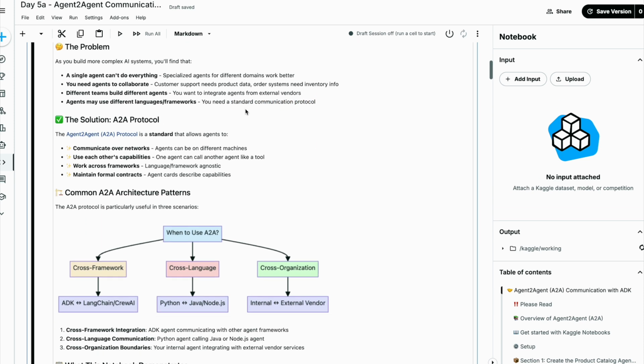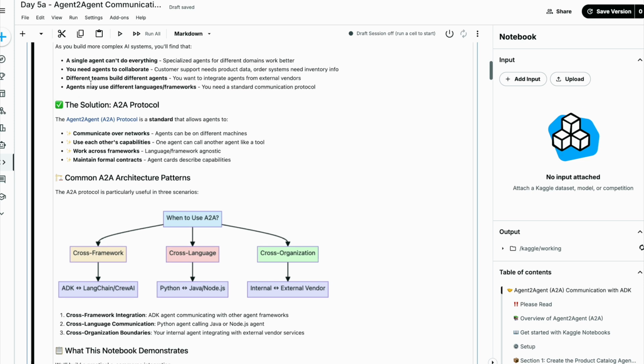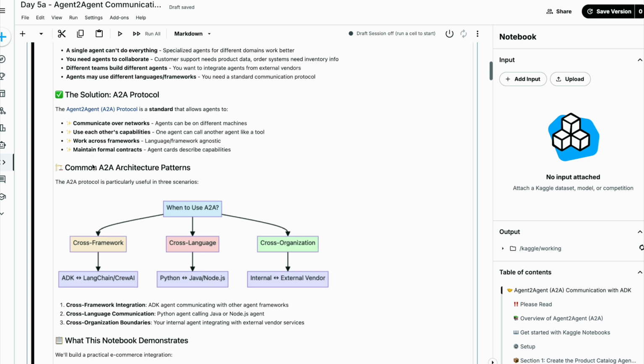Now, how do we solve this problem? The solution is the A2A protocol. You can go through this link to understand it in detail. This protocol is a standard that allows agents to communicate over networks, even though the agents can be on different machines, and use each other's capabilities, like one agent calling another agent like a tool. It works across frameworks, which means it is language and framework agnostic, and maintains formal contracts. Agent cards describe the capabilities.